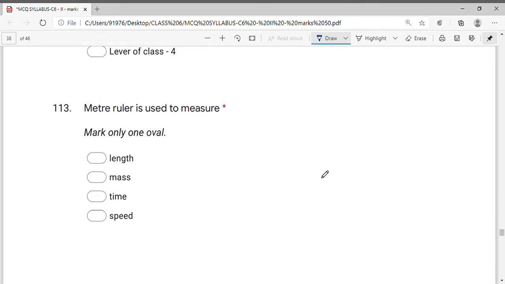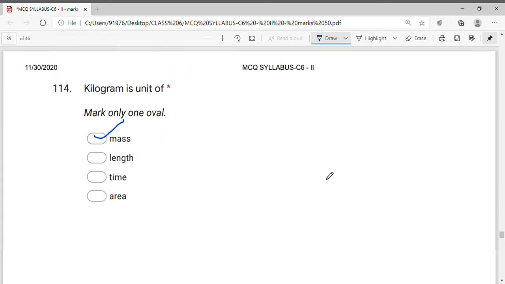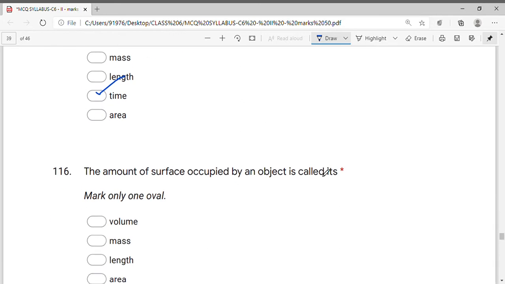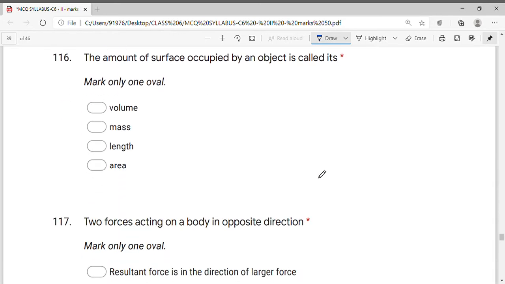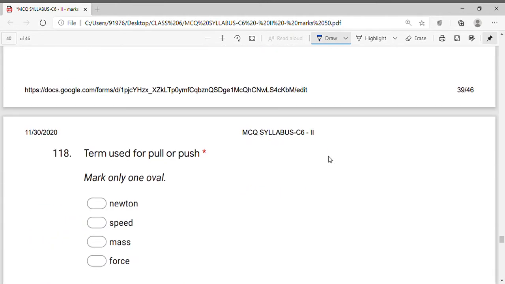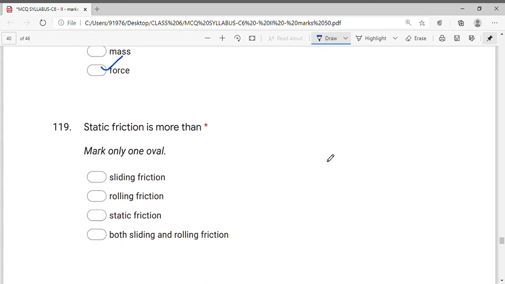Meter ruler is used for measuring length. Kilogram is a unit of mass. This is the definition of time, interval between two instances or events. The amount of surface occupied by an object is called its area. Two forces acting on a body in opposite direction. So again the resultant is in the direction of larger force. Term used for pull or push is force. So that is the definition of force.